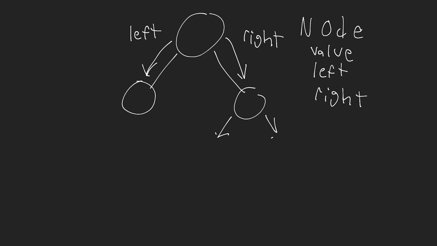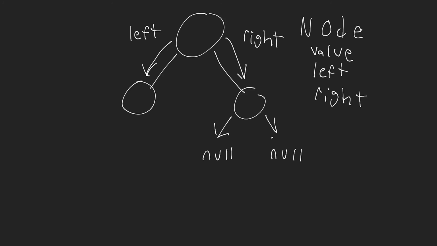And then from these nodes, their left and rights would both be equal to null, and then they would have whatever value is the data that they're storing. So hopefully that makes a bit of sense, but we have a node, we have a value, and then we have the left and the right child for that node, and those left and right properties are pointing to another node.